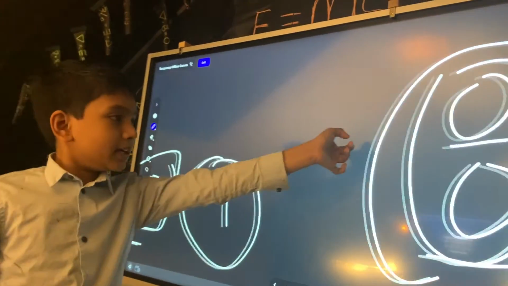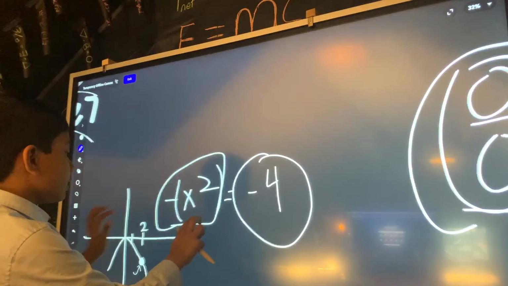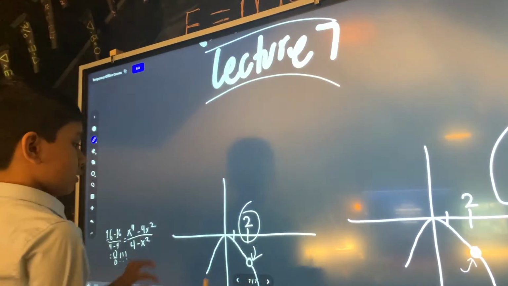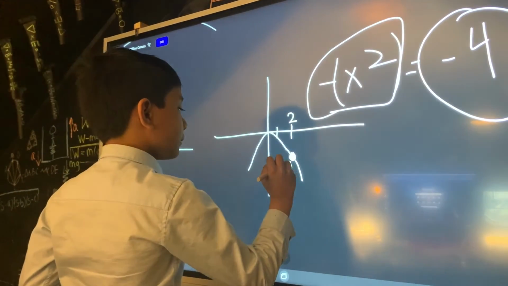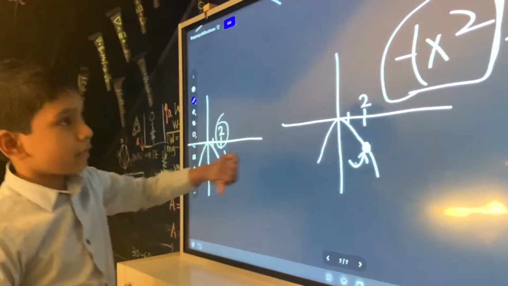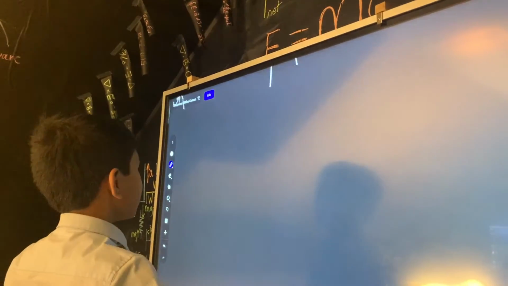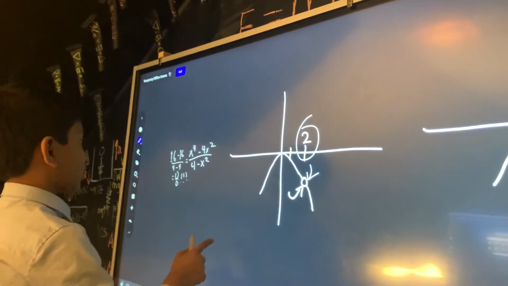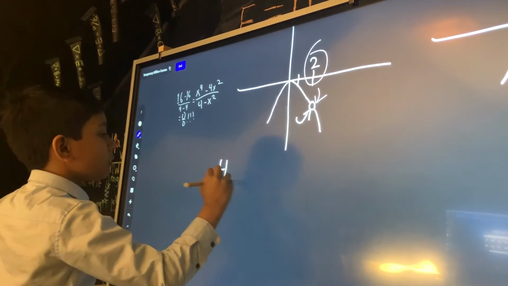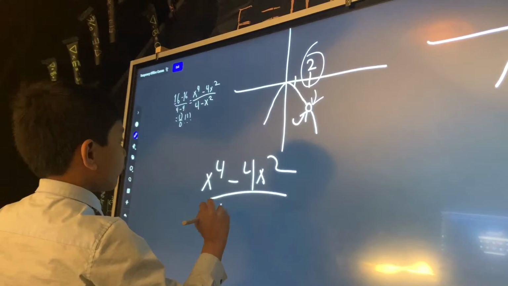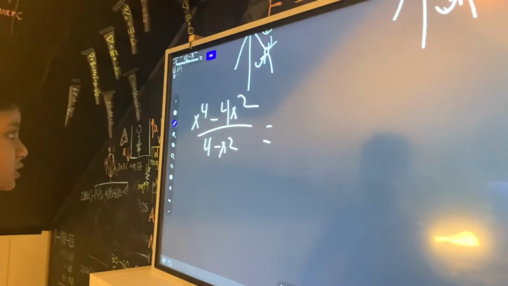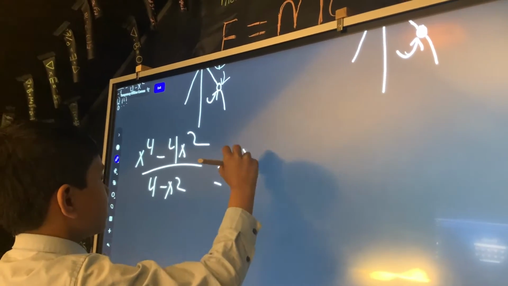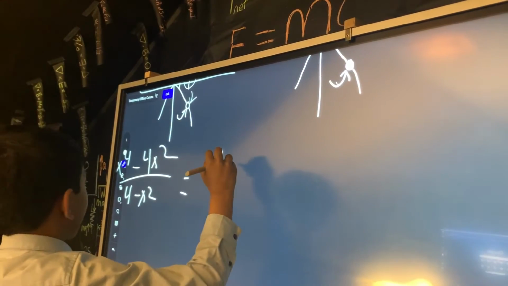Well, this is an example of graphs that don't agree on just one point. One of them is undefined and one of them is defined, so you can really see the dilemma. But let's try and simplify whatever that piece of junk was: x to the 4th minus 4x squared over 4 minus x squared. It's pretty obvious that you can factor x squared out of the top, so let's do exactly that.